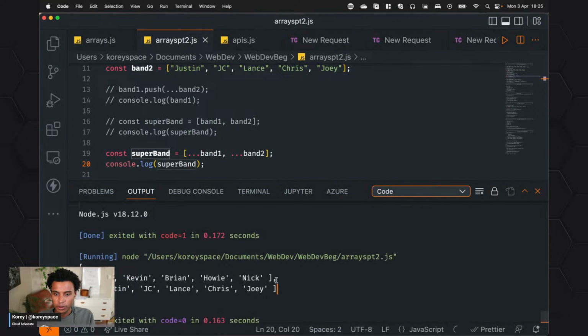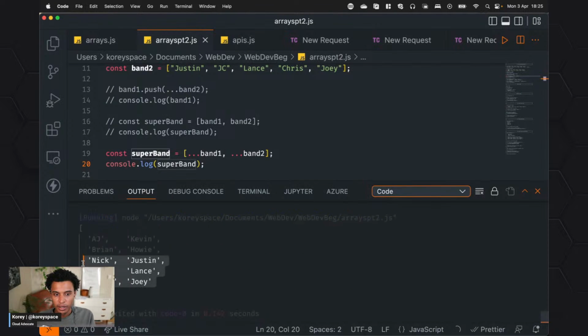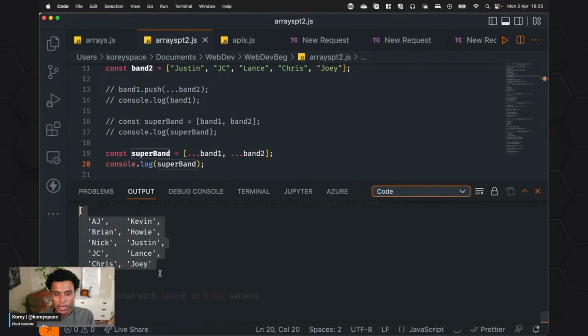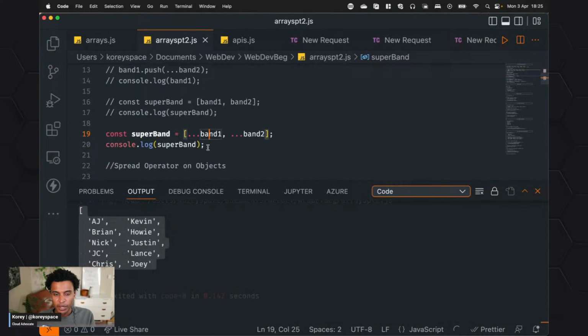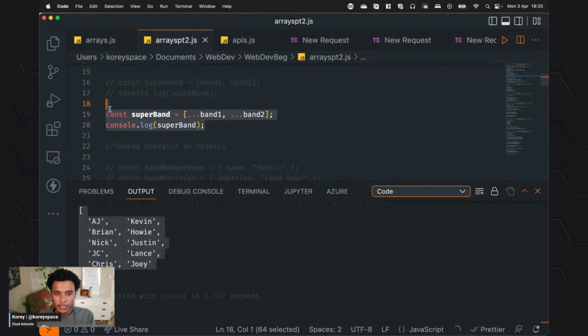So different to this one where we have this comma, so just 2 arrays in one array. If I go ahead and print that out, look at that. It's the super band of everybody's dreams. Right here, right now. Backstreet Boys and NSYNC. So that is with arrays.